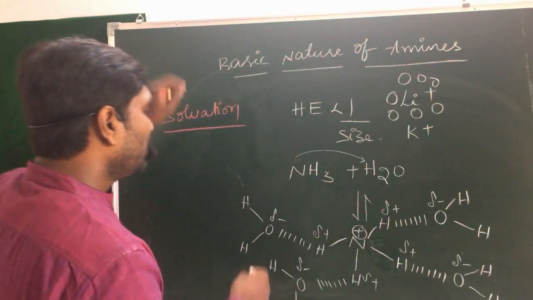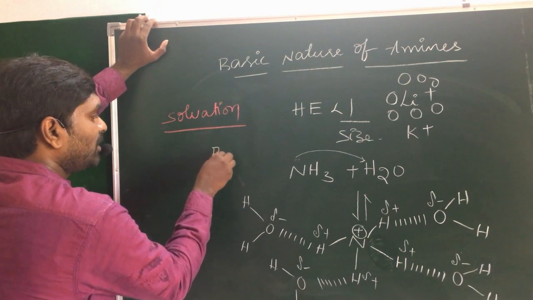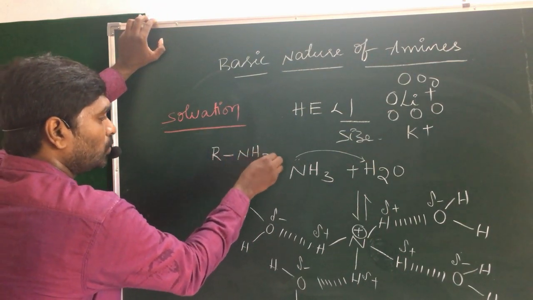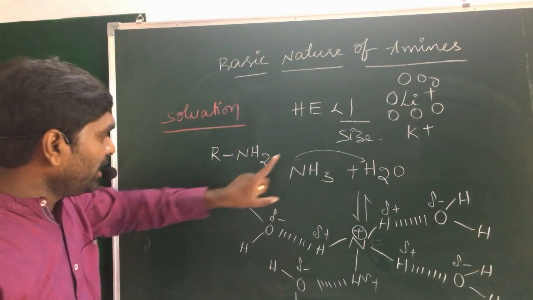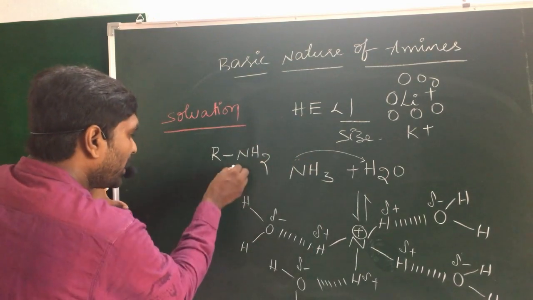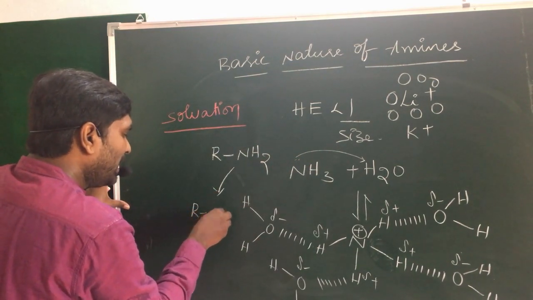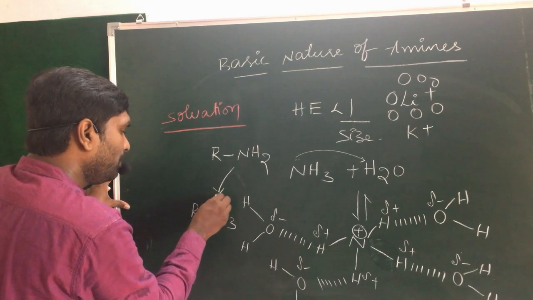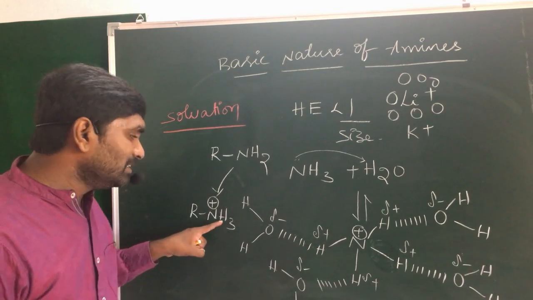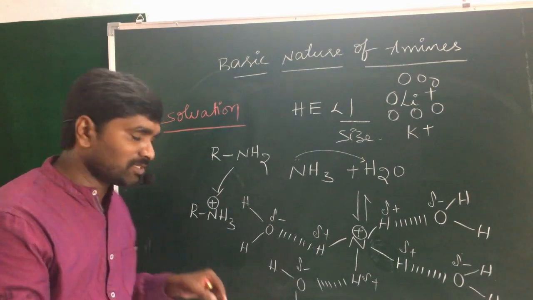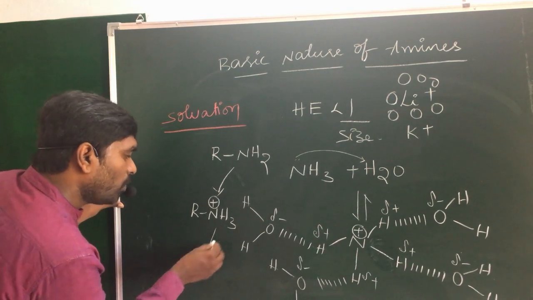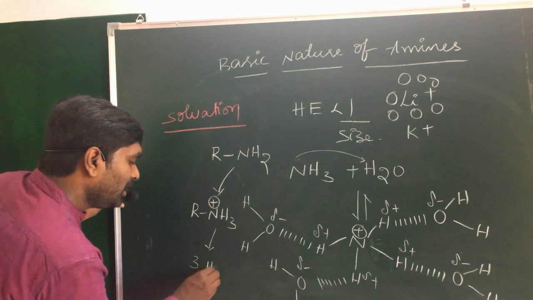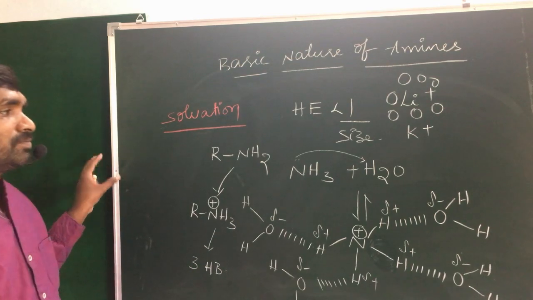In case of the primary amine, RNH2, when it is placed in solvent, it becomes RNH3 plus. That means it contains 3 hydrogen atoms. When it is soluble in water, it may form 3 hydrogen bonds.